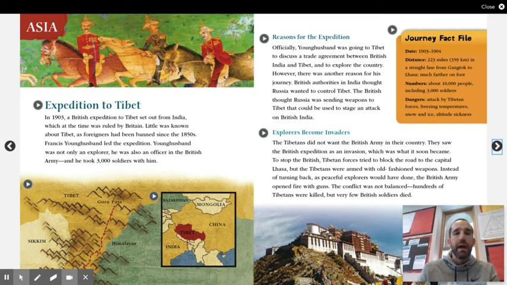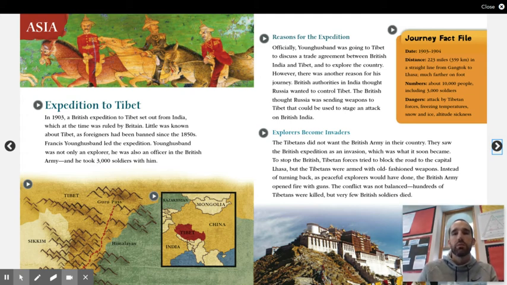Expedition to Tibet. In 1903, a British expedition to Tibet set out from India, which at the time was ruled by Britain. Little was known about Tibet, as foreigners had been banned since the 1850s. Francis Younghusband led the expedition. Younghusband was not only an explorer, he was also an officer in the British Army, and he took 3,000 soldiers with him.